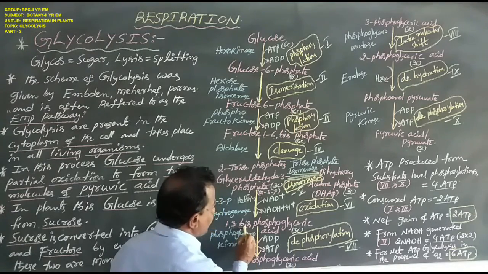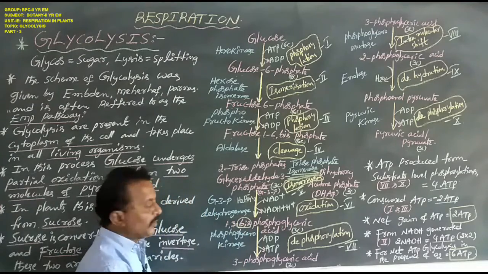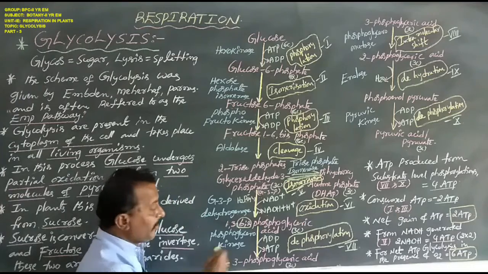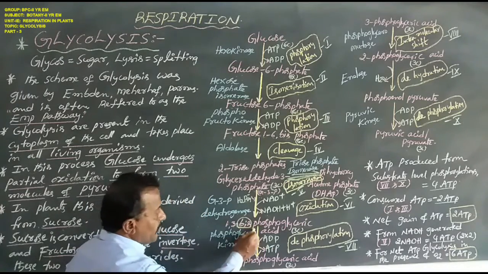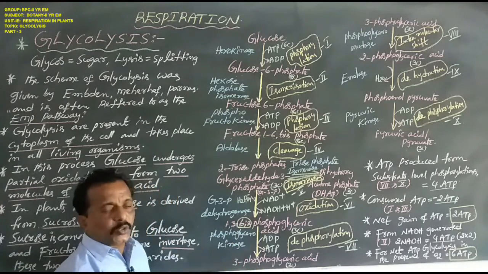One phosphate is accepted by ADP, which will be converted to ATP. In this reaction, the enzyme is phosphoglycerokinase.